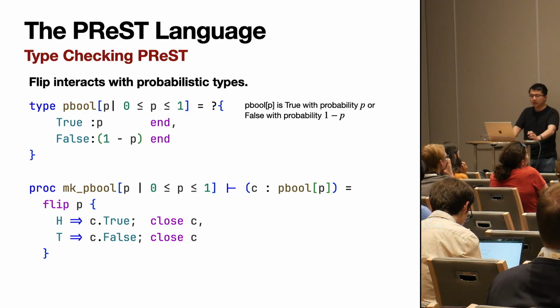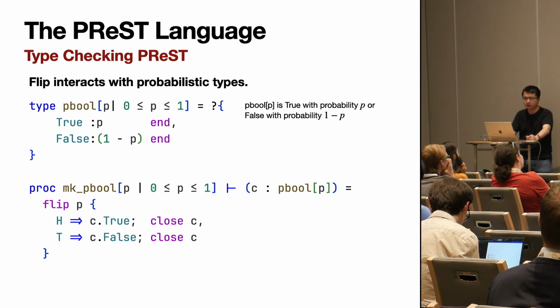So now to type check a PReST process, the flip construct will actually interact with these probabilistic refinements. Here we are trying to implement a probabilistic channel using a flip to generate the messages. So here we have a make p-bool function where we are indexing with p, and it's in the correct range to make it a probability.